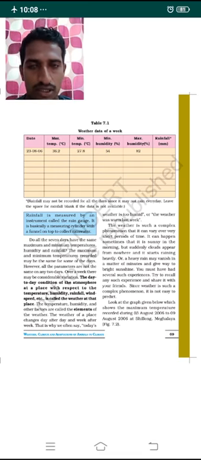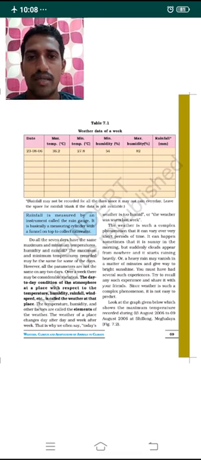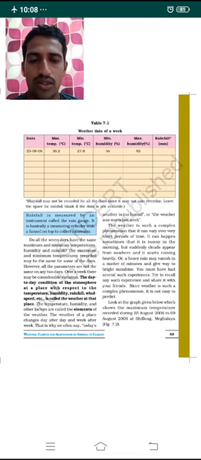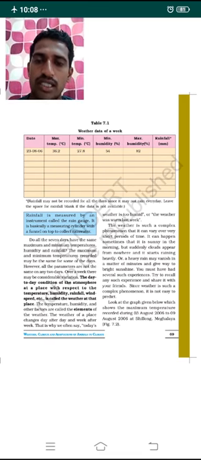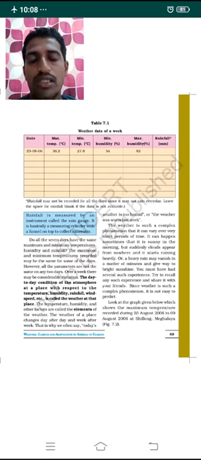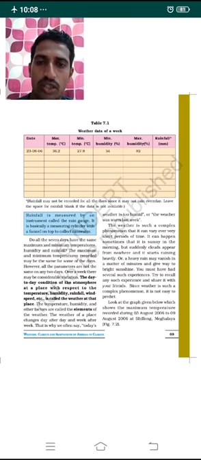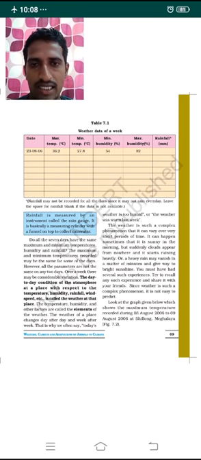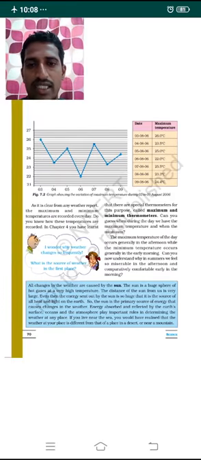In today's class, let's discuss how temperature recording can best be used to understand the weather conditions. Let us look at the graph given in the textbook, which shows the maximum temperature recorded from 3rd August 2009 to 9th August 2009 at Shillong, the capital city of Meghalaya state. Look at it here. You can see the x-axis and y-axis.